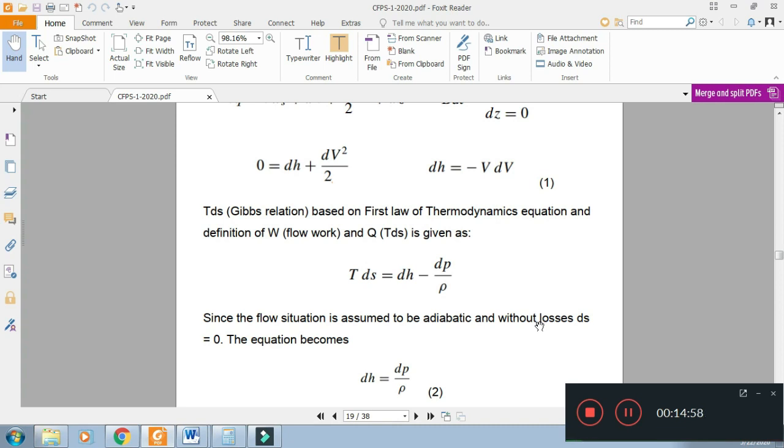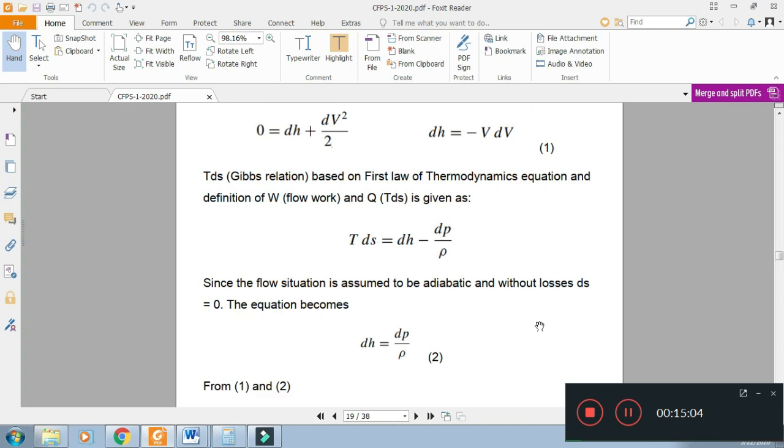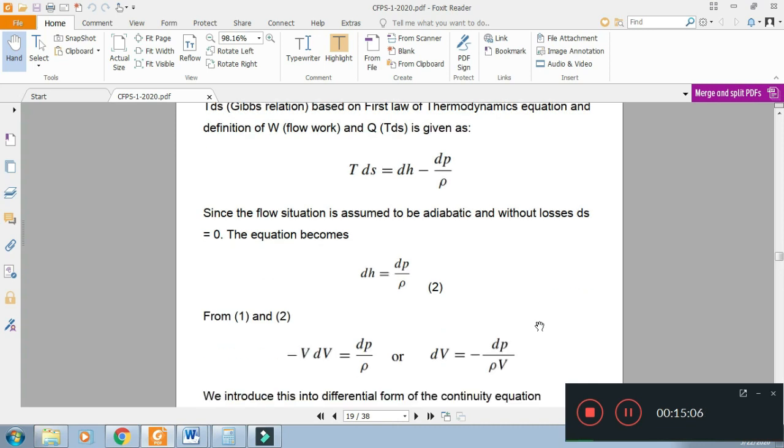So this TdS relation is TdS equal to dH minus dP over rho. In this TdS relation, if we are considering the isentropic conditions, dS will be 0 and dH will be equal to dP over rho. So this is our equation number 2.